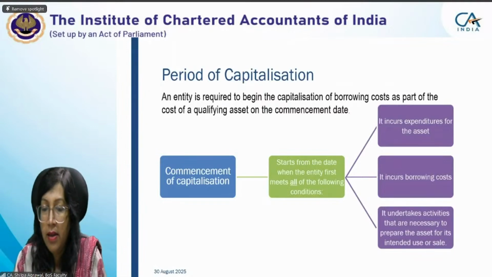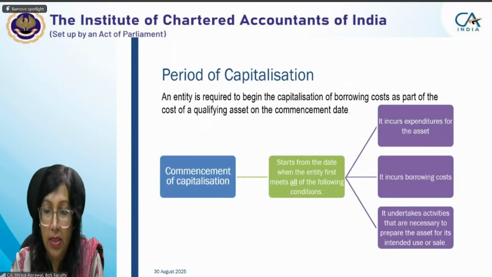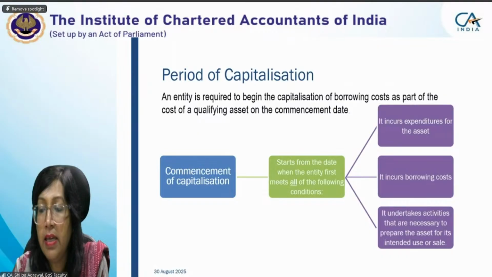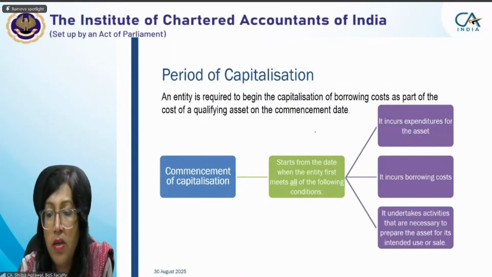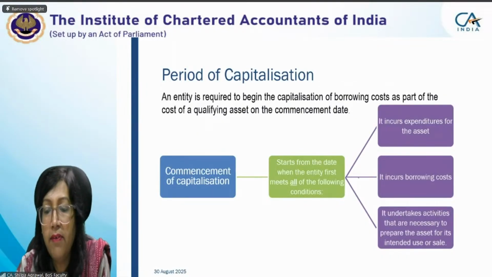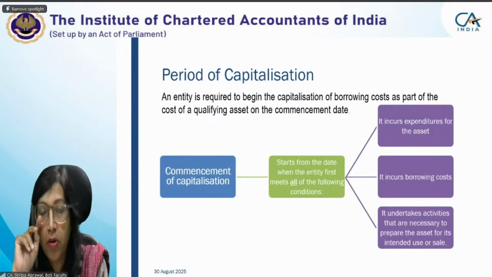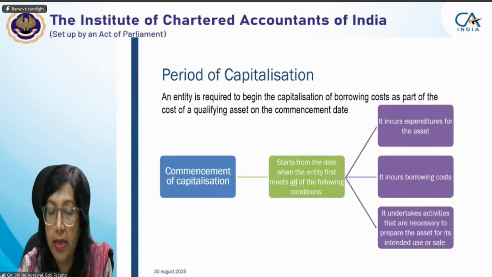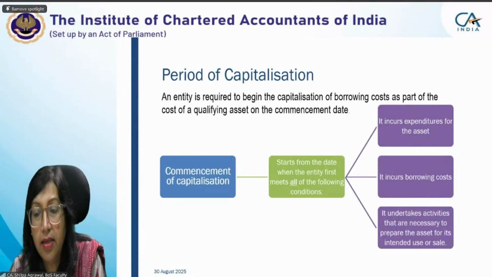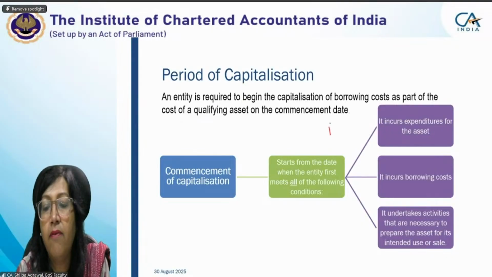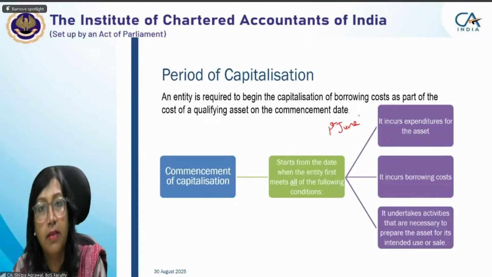I'm giving it through the example here only. Suppose we incurred an expenditure for the asset, we gave an order, and on the order we made some initial payment. It means the expenditure has started. So we say it is on 1st June. We did some expenditure on the qualifying asset.